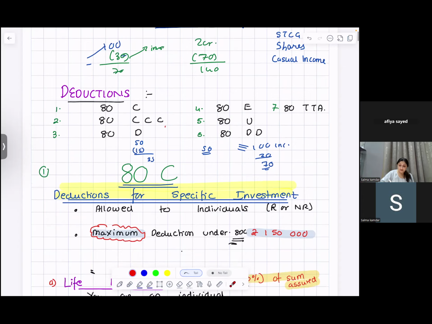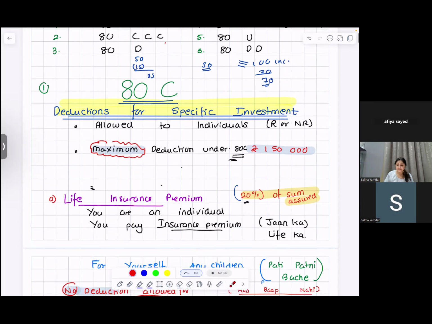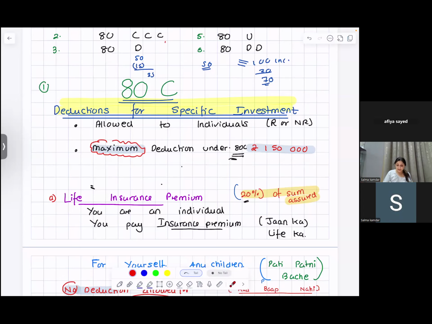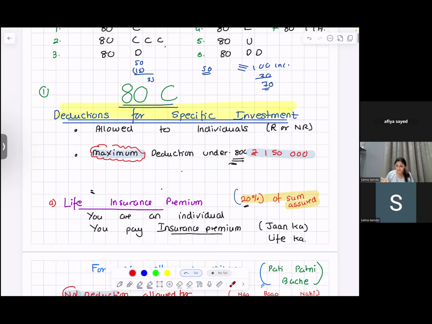Now you have deductions under section 80C. That is, there is this deduction for specific investments. These deductions are allowed to individuals whether resident or non-resident, and the maximum deduction under section 80C would be rupees 150,000.